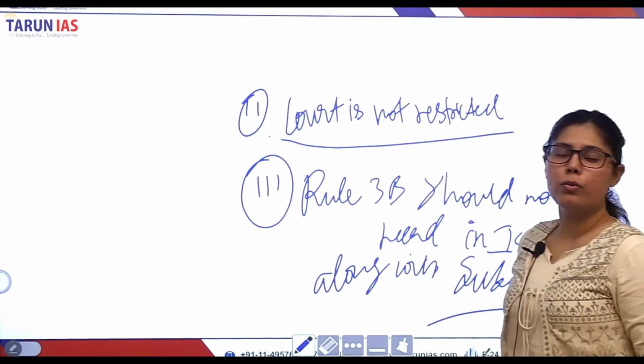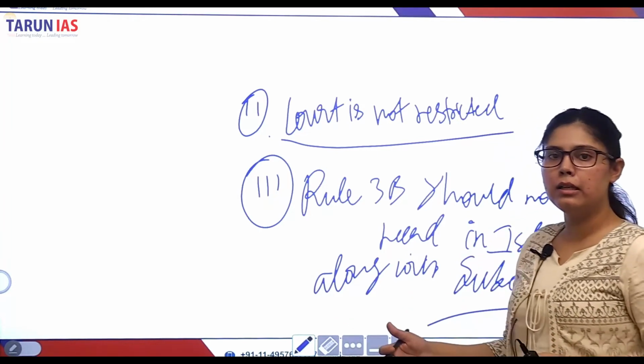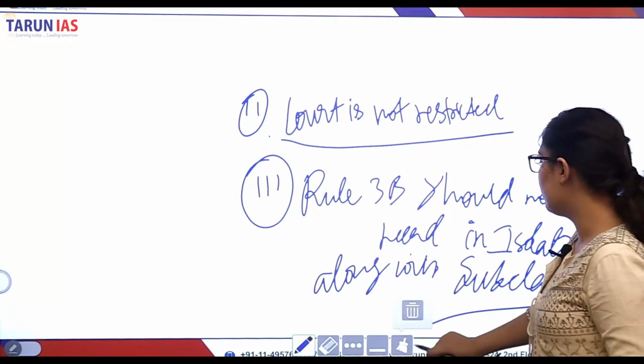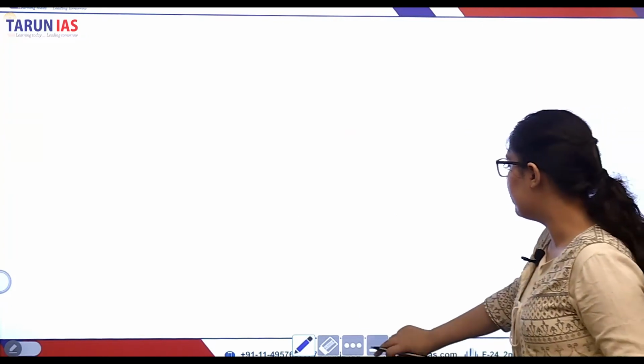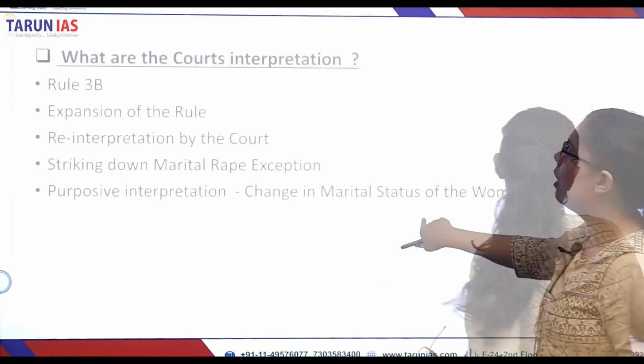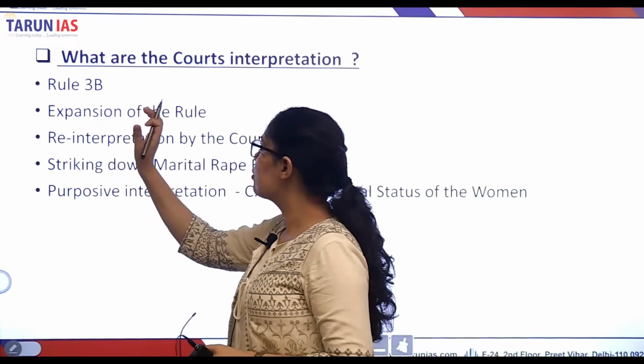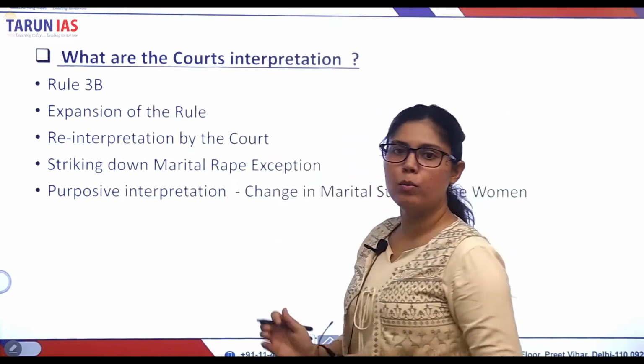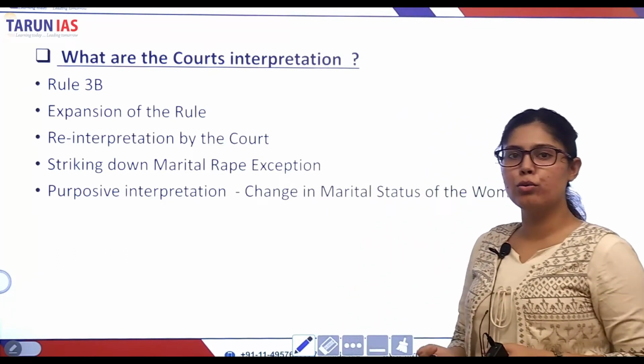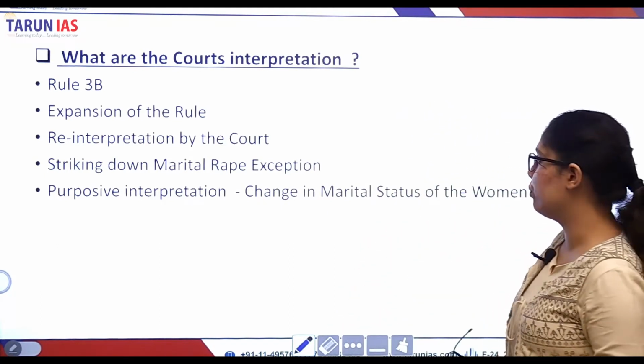So this is how the Supreme Court of India has furthered the interpretation of the law when it comes to the right of women. Now let us see what are the further interpretations of Rule 3B and what the Supreme Court further said about Rule 3B in regard with the MTP Act of 2021.